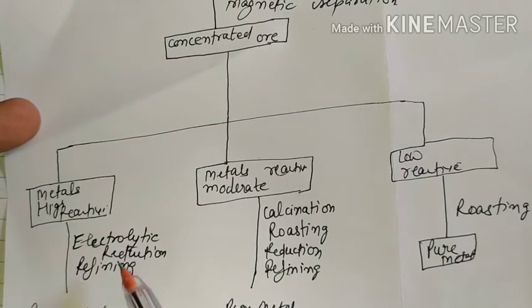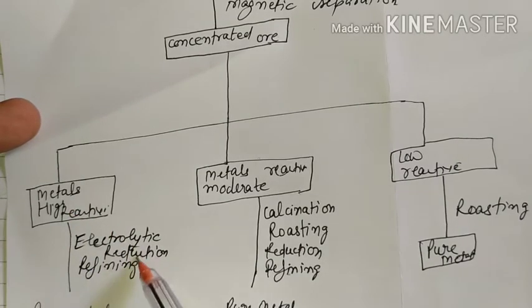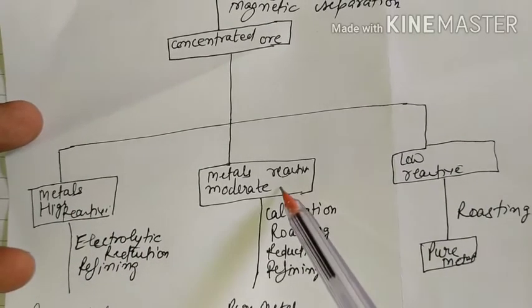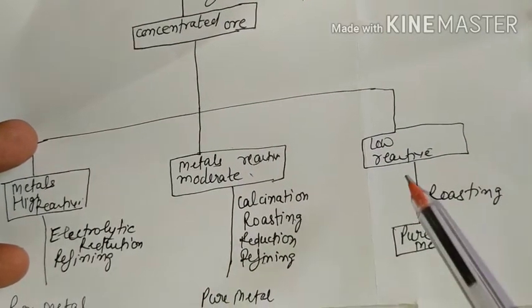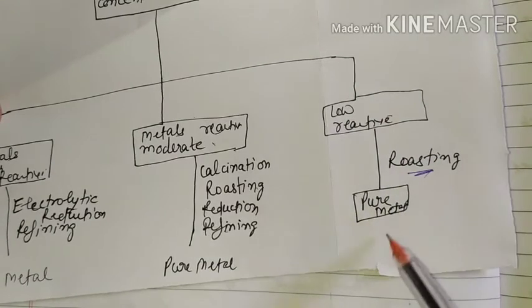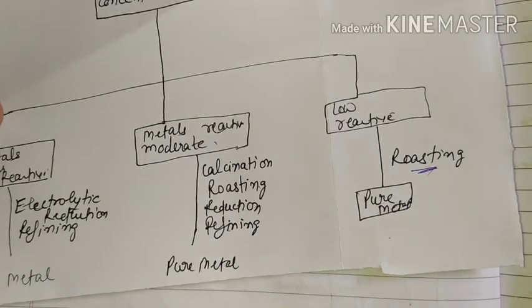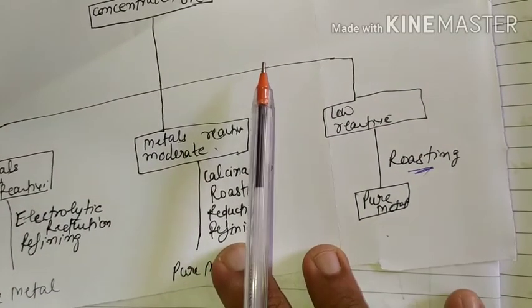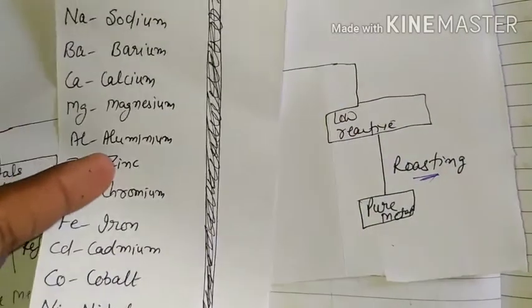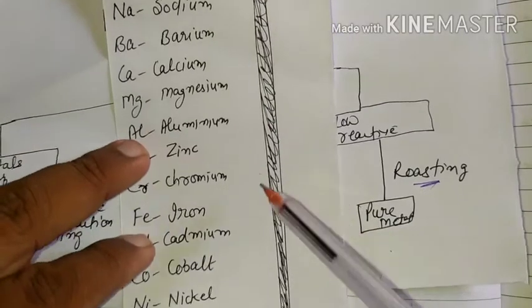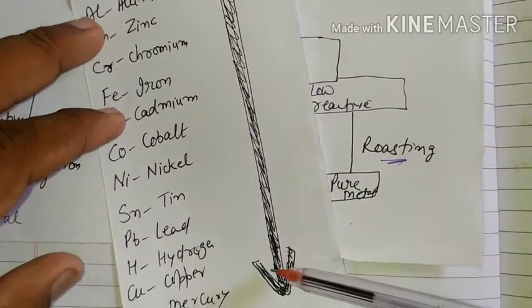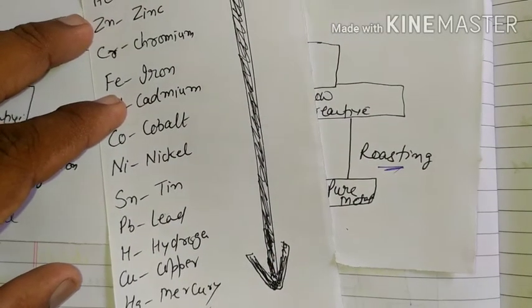High reactive metals are refined by electrolytic reduction. Moderately reactive metals, which are in the middle of the series, go through calcination, roasting, reduction and refining. For low reactive metals, roasting gives the pure metals. And this is our reactivity series I gave you earlier: as we go down, reactivity decreases. Okay, thanks, have a nice day.